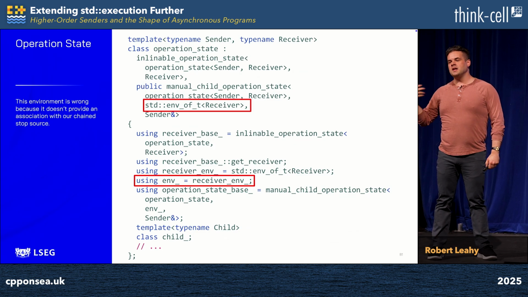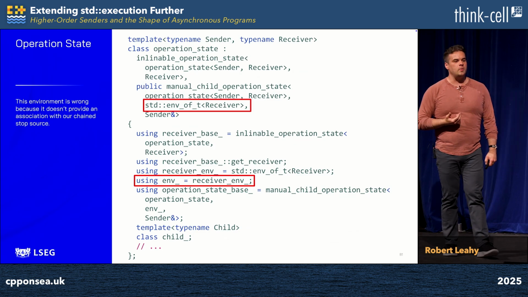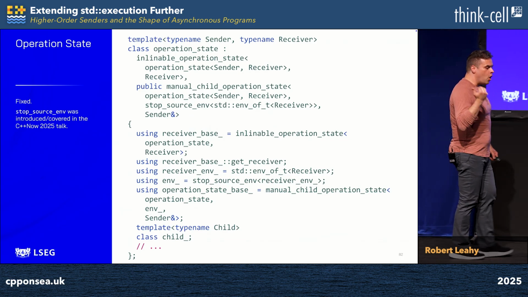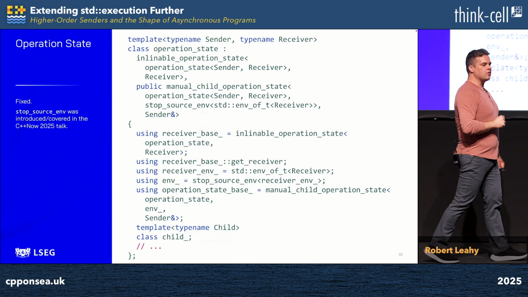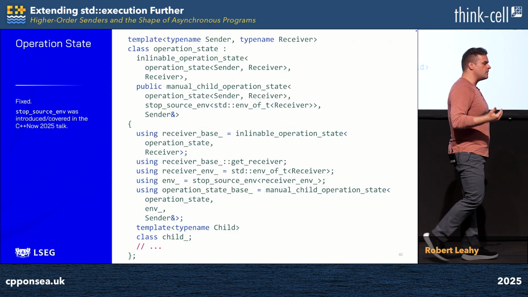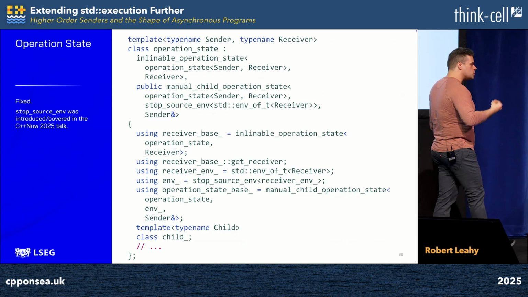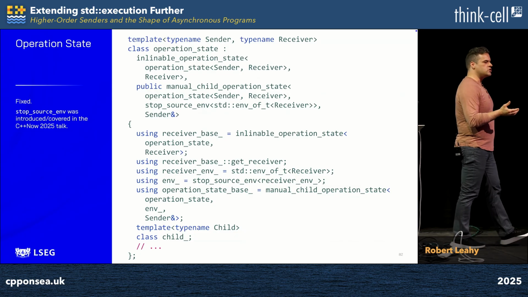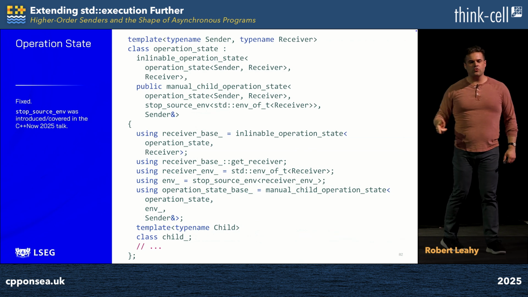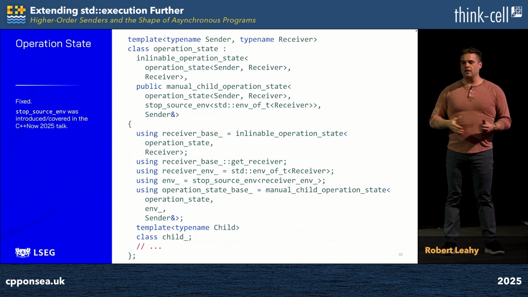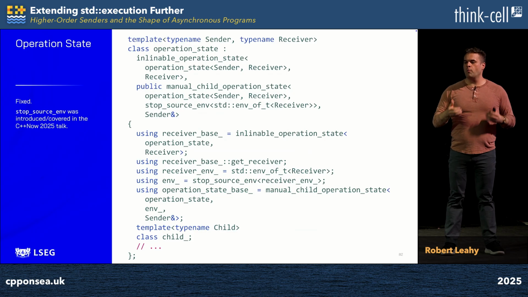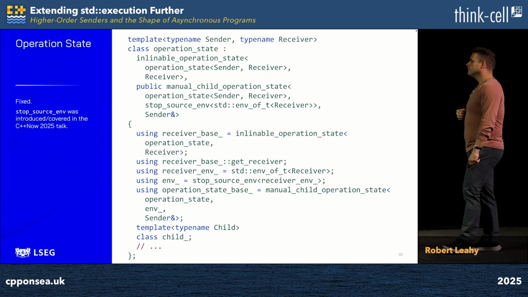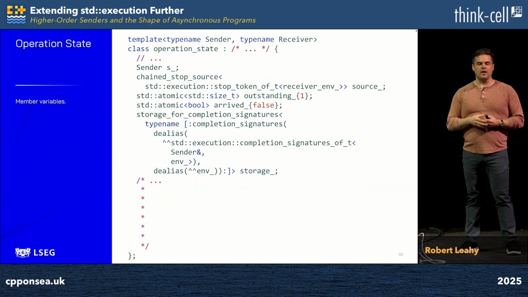To do this, we're going to use yet another utility from my talk earlier this year in Aspen. We're going to use stop_source_env. It wraps an environment type and forwards through all queries untrammeled except get_stop_token. It substitutes in the stop token given by an associated stop source. The stop source we manage internally, the one we use to submit stop requests. But not only that, it is also the one that is receiving the chained stop requests from downstream, so we don't leave any stop requests on the table. These operations will stop when we ask them to, and also when we are asked to stop by our downstream consumer. Now that we understand this, we can move on to the member variables of this class.